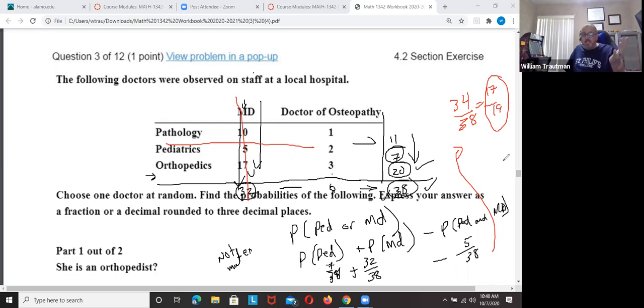By the way, you can't have more than 38. When we added the first two, we had 39. It's because we counted it twice. We counted this way for 7, and then down for 32. We counted that number twice. We had to subtract it once.